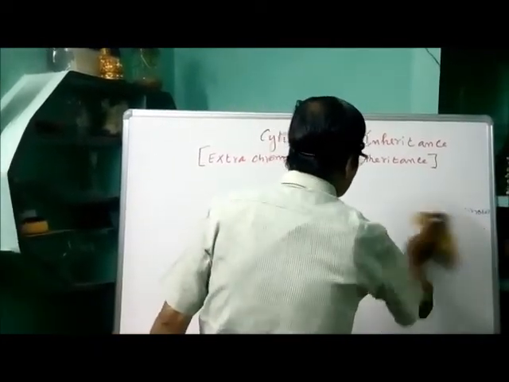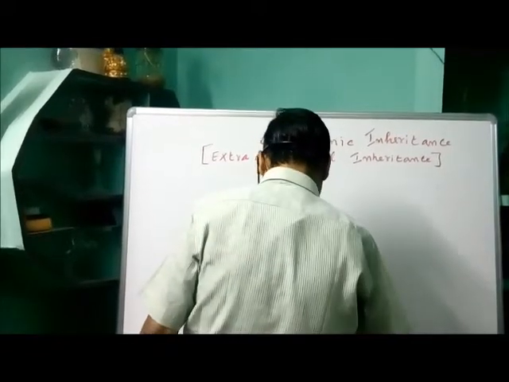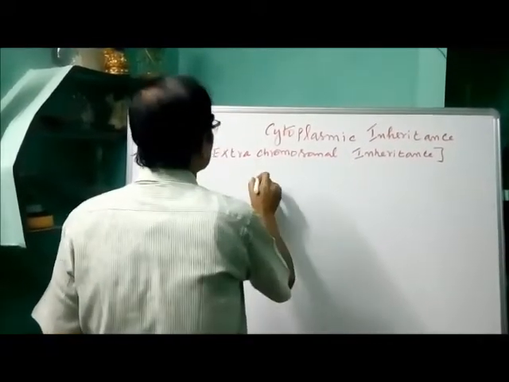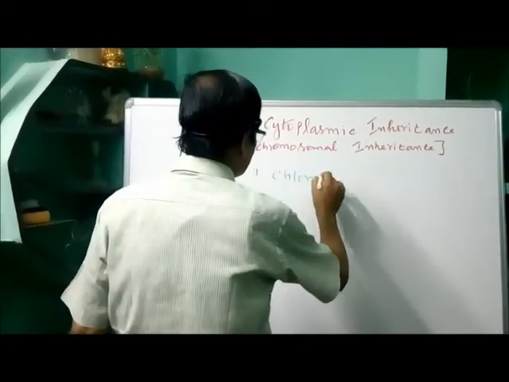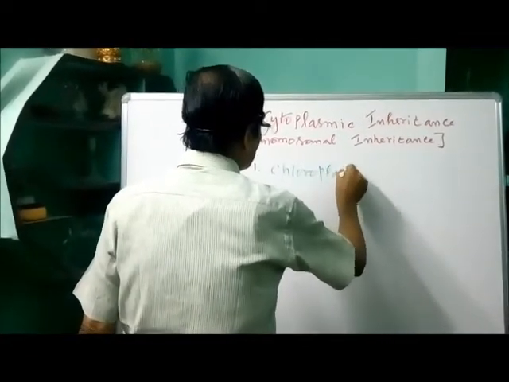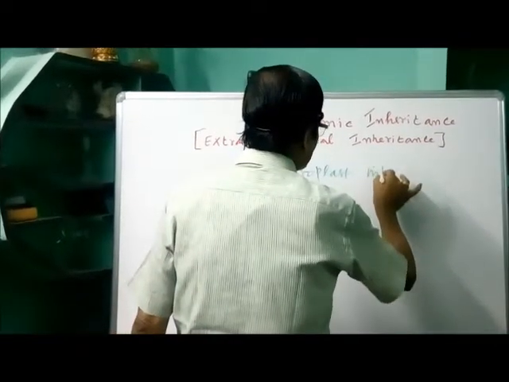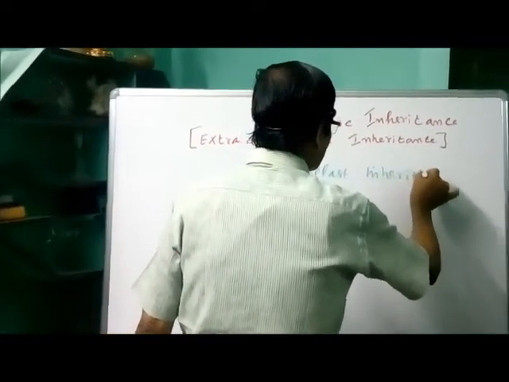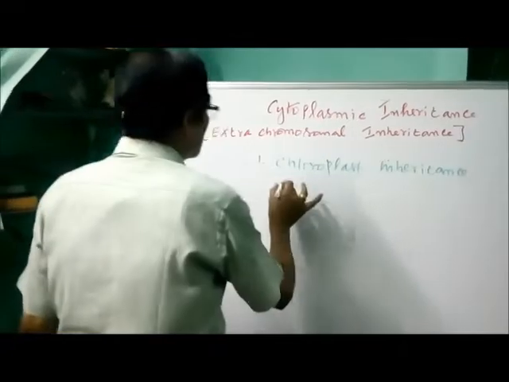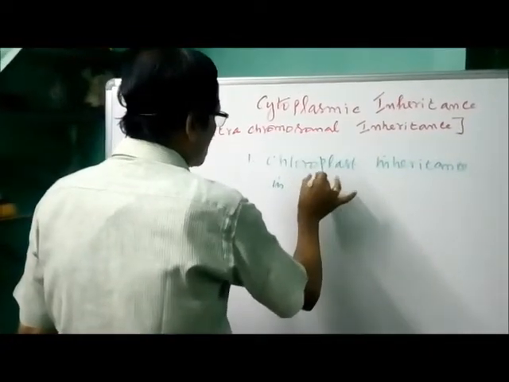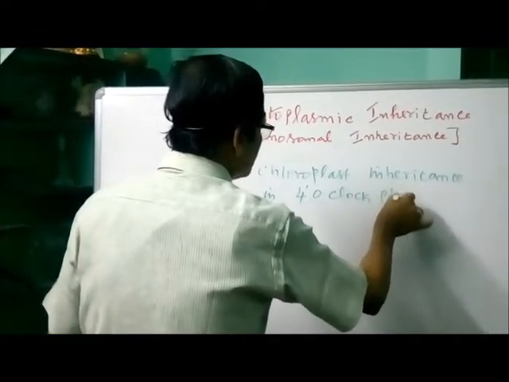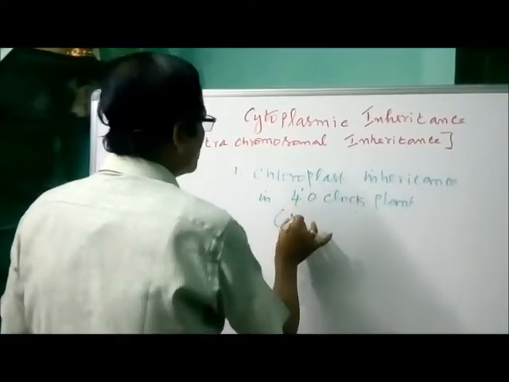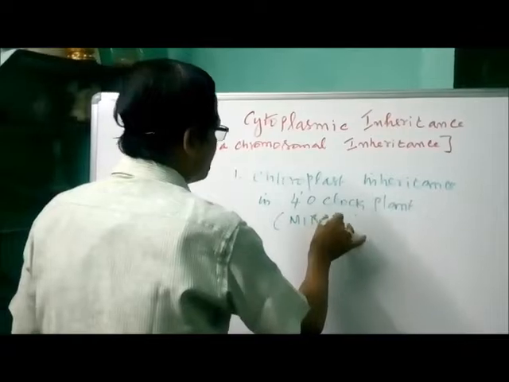So we have to take chloroplast inheritance, number one, in the four-o'clock plant, Mirabilis jalapa.